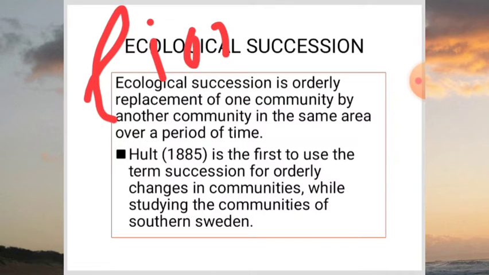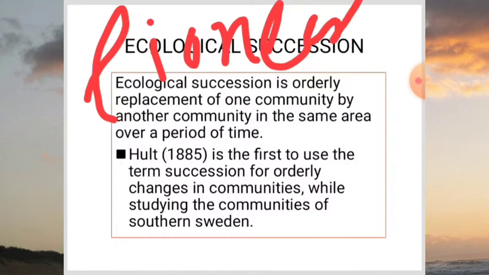The first community which invades the area is called pioneer community, or pioneer species. The last community which occupies the area and which is in equilibrium with the climate, with the environmental conditions of the area, is called climax community.